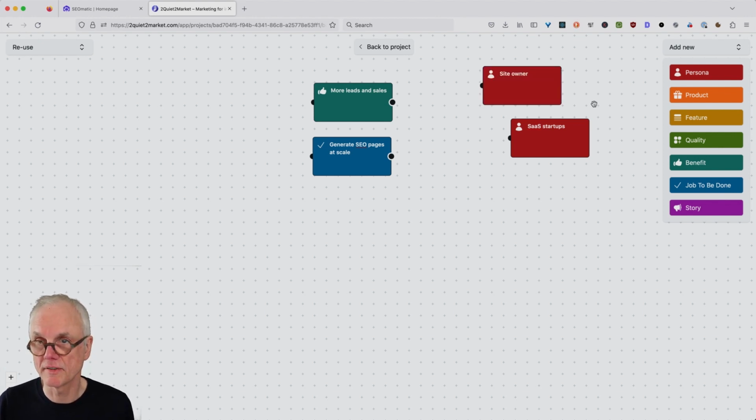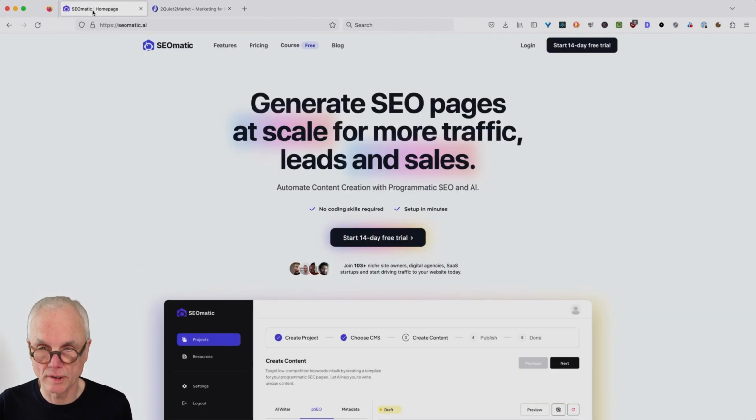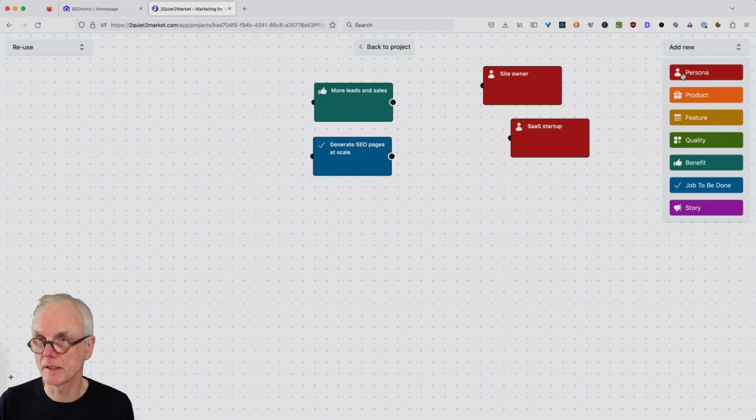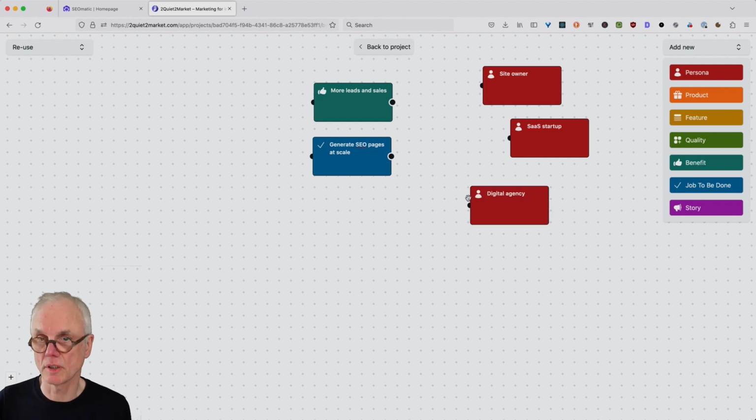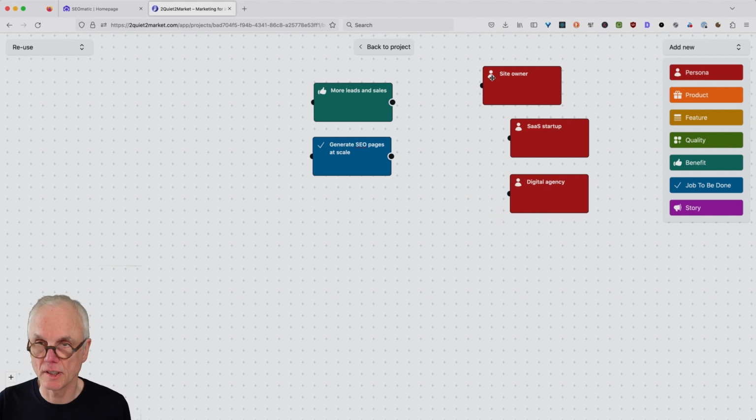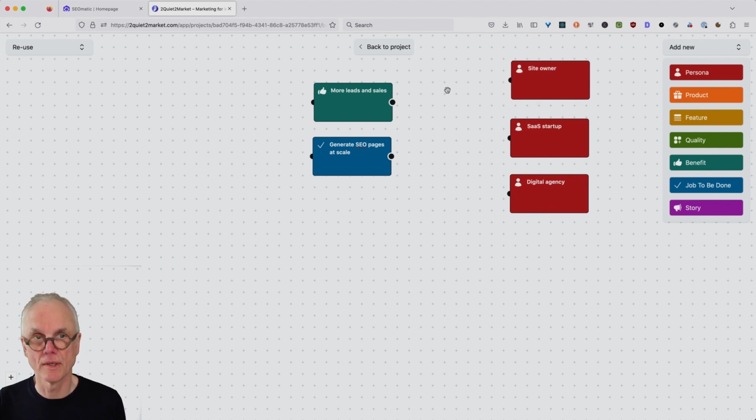Or I take the singular form, a SaaS startup, and a site owner, and also the third one, a digital agency. Okay, so let's get the third one. Digital agency could be also our customer or user. Okay, so let's put them here on the right.